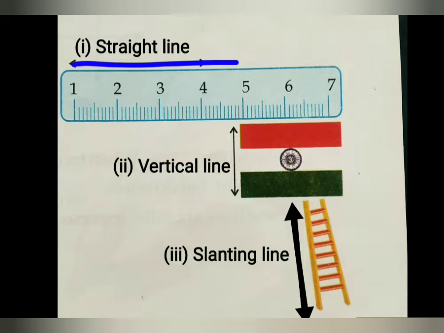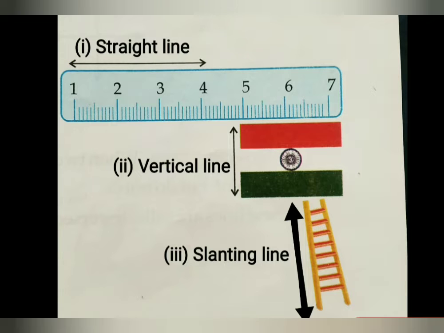We are learning about this straight line. A sleeping line which is drawn from left to right is called a straight line, and it is also called a horizontal line. So this straight line is also known as a horizontal line, as well as a sleeping line.